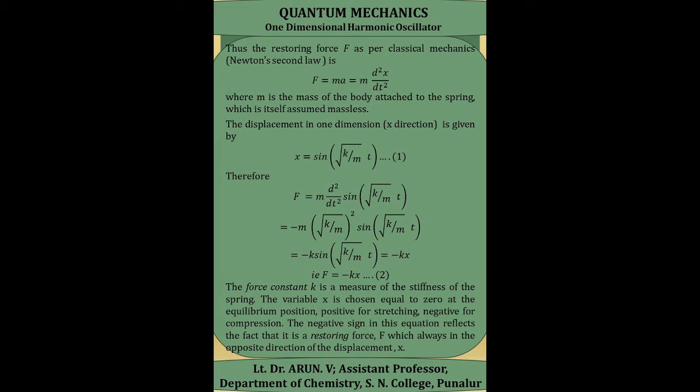Here the force constant k is a measure of the stiffness of the spring. The variable x is chosen to be equal to 0 at the equilibrium position, and its value is positive in the case of stretching and negative in the case of compression. The negative sign in this equation reflects that the restoring force is in the direction opposite to that of the displacement.